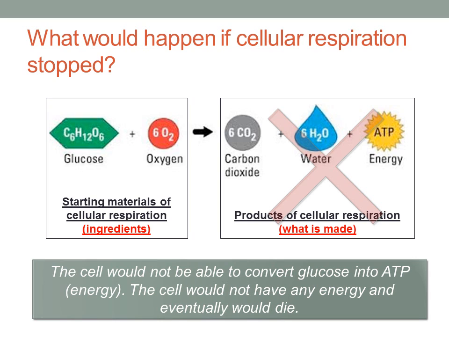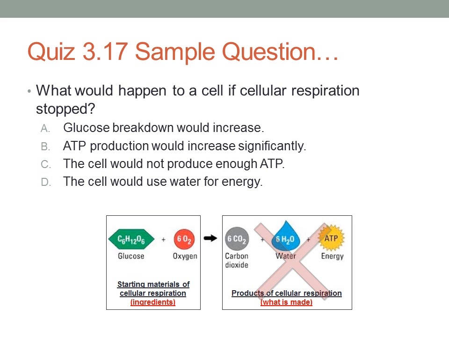So you see that cellular respiration is a very, very important process in our bodies because it's the process in which we take glucose and make ATP, which is the form of energy we can actually use.